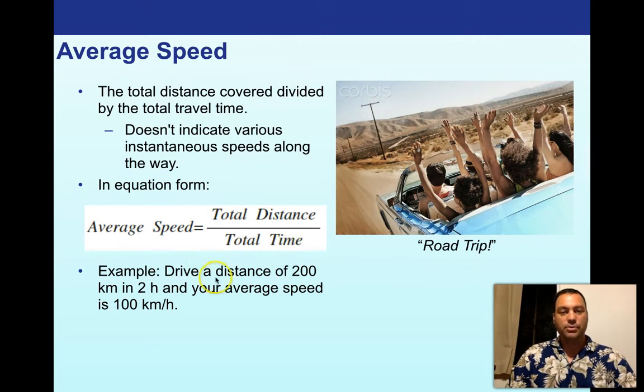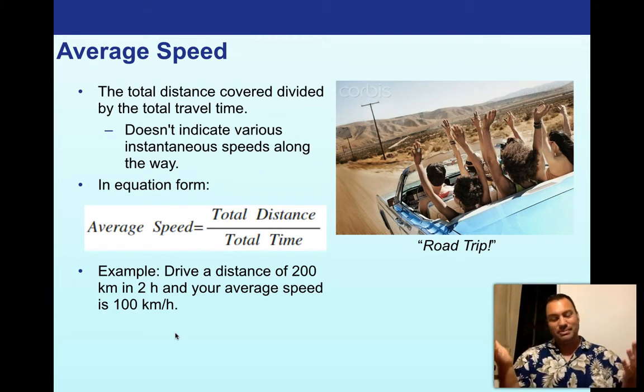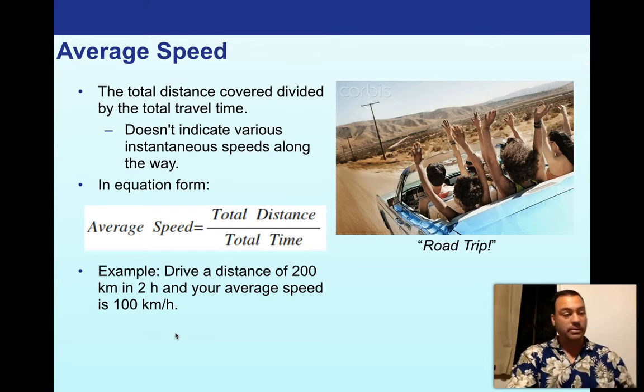For example, if you drive a distance of 200 kilometers, about 120 miles, in 2 hours, your average speed is just 200 divided by 2, which is 100 kilometers per hour. Makes sense, right? You could have done this in your head. So nothing to be afraid of so far. We've got 2 equations under our belt: speed is distance over time, and average speed is total distance over total time. Pretty straightforward stuff. I would still write it down in your notes because we're going to add several more equations by the time this presentation is done.